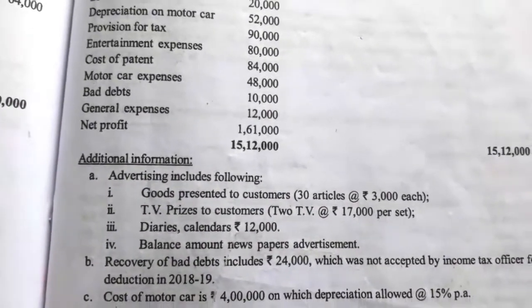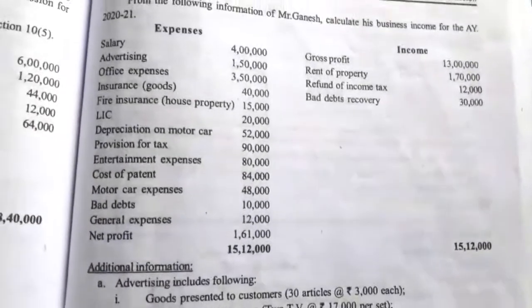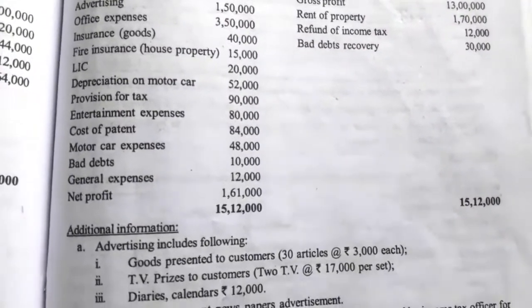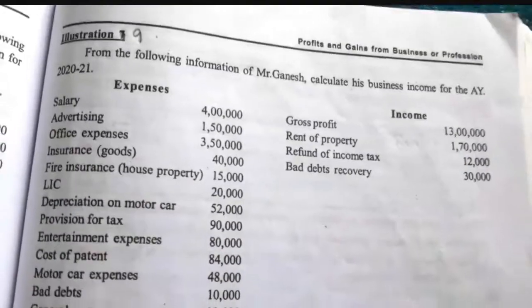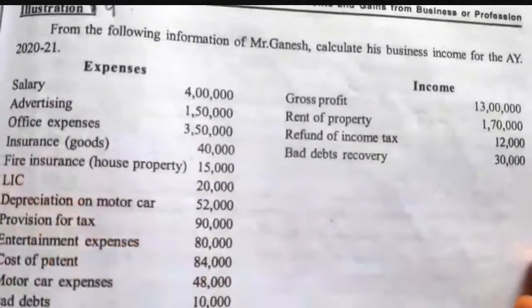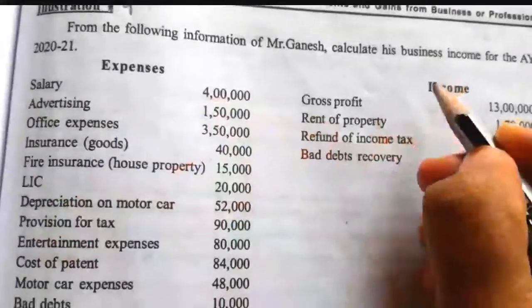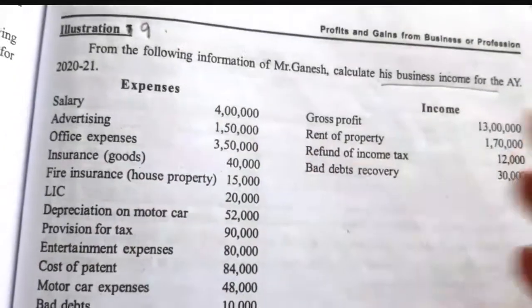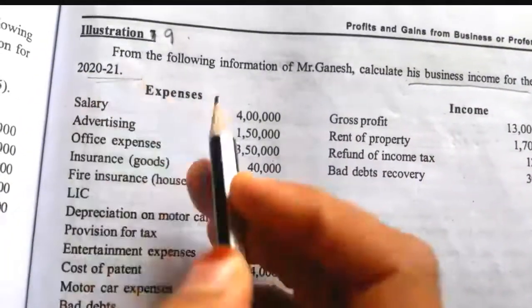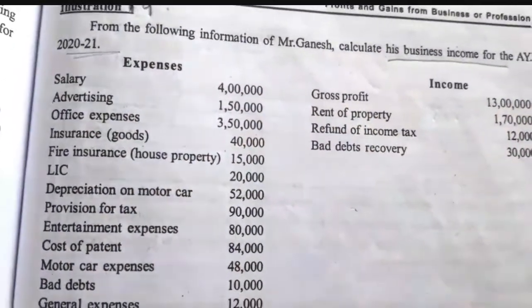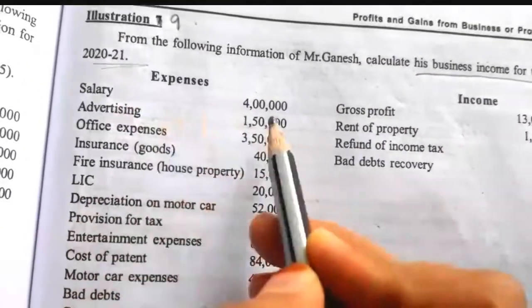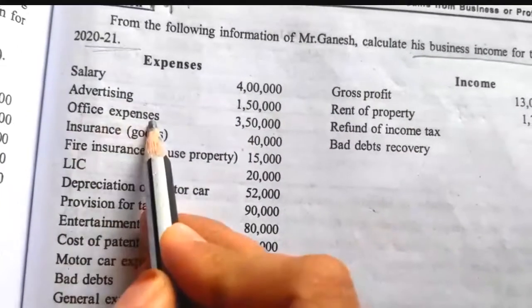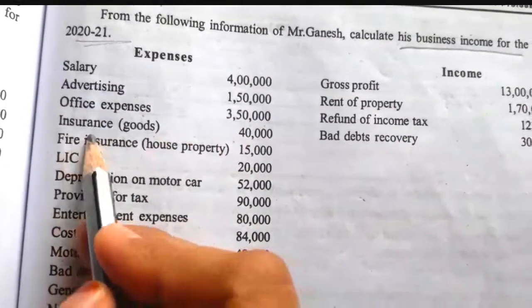So we have to compute the business income with the help of this profit and loss account and the additional information. Now we'll see the debit side of the profit and loss account one by one. Here we have to compute only the business income for the assessment year 2020-21. Salary is an allowed business expense. Advertising is an allowed business expense. Office expenses are allowed business expenses.